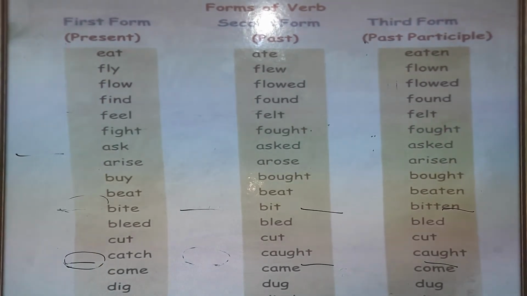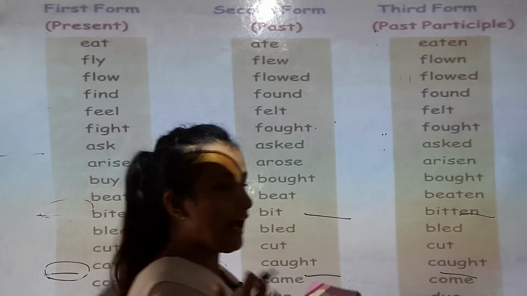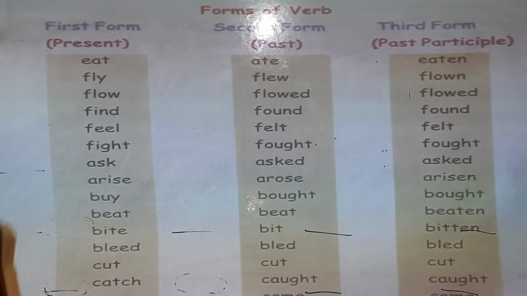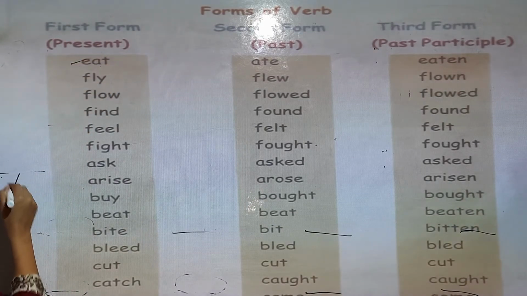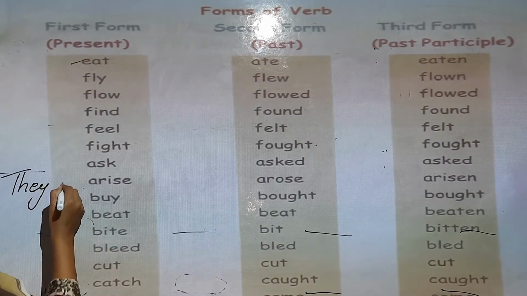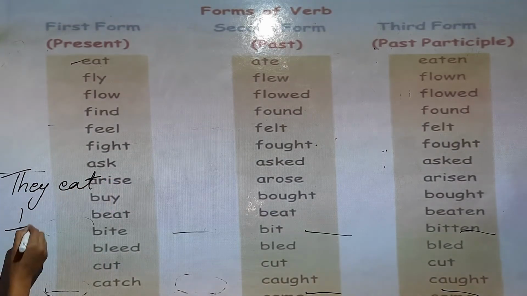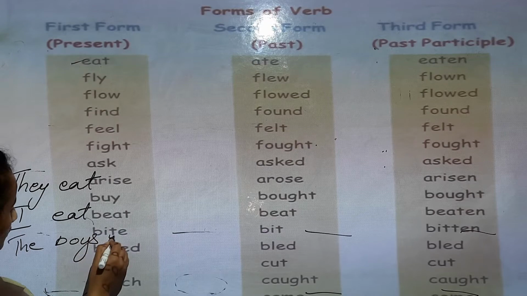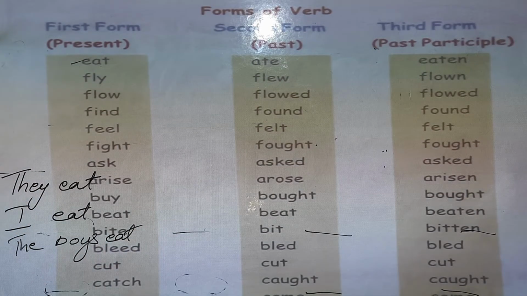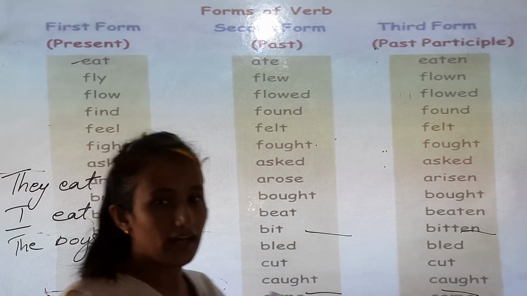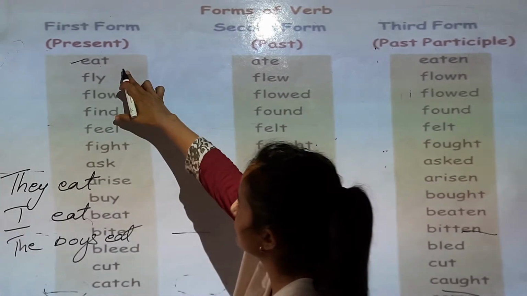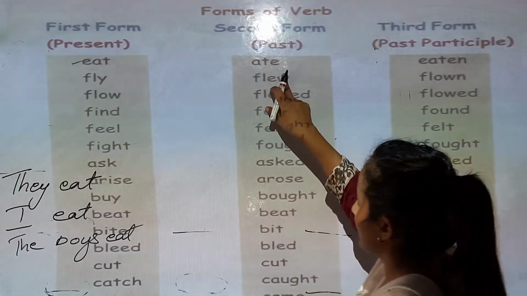I eat, they eat, the boys eat a mango. Okay, now past. In past tense, for example, you can see ate. Eat, present tense; ate, past tense.